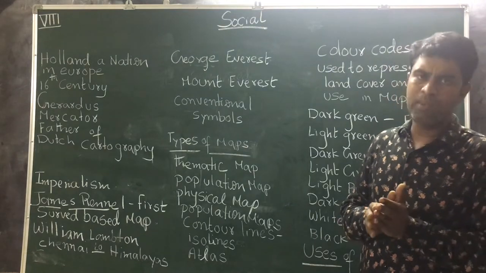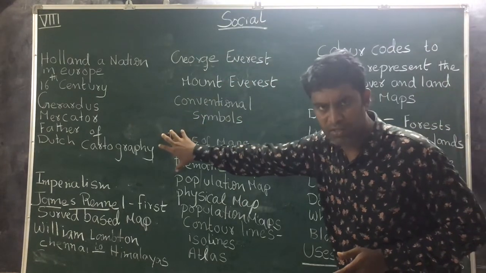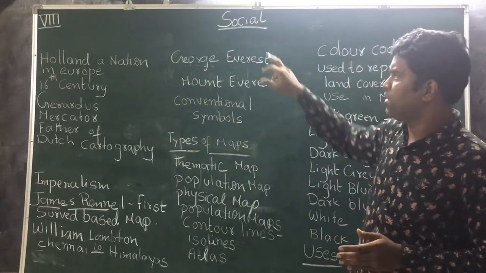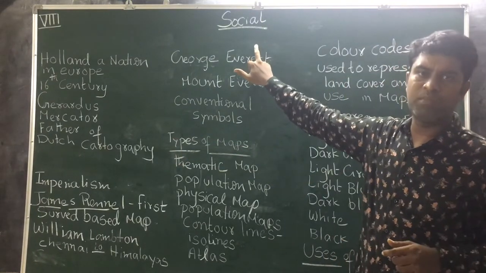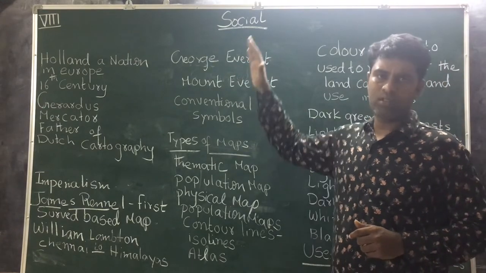According to the Bible, they placed Asia on the top of the map. Below, they placed Africa and Europe. In Asia only, we can find Jerusalem, the birthplace of Jesus Christ. That's why they placed it on the top of the map.